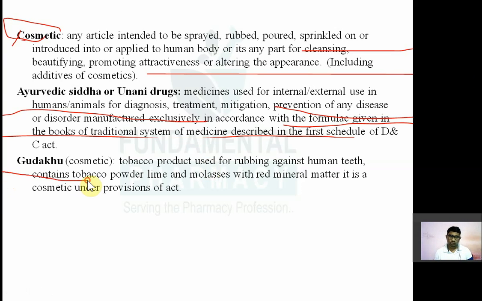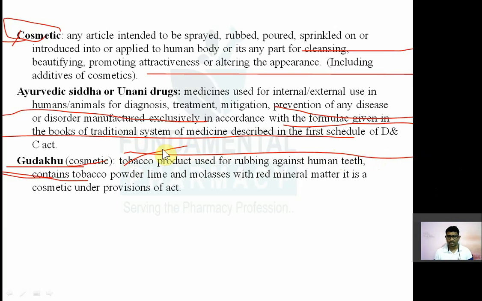What is Gudakhu? Gudakhu is a definition under the D&C Act. So Gudakhu is a cosmetic as per the Drug and Cosmetic Act. Now what is it? Tobacco product used for rubbing against the human teeth. Contains tobacco, powdered lime, molasses and red mineral matter. मतलब ये क्या है? मिश्री जो होता है, मिश्री जो लोग मॉर्निंग में दांत घिसने के लिए यूज करते हैं.